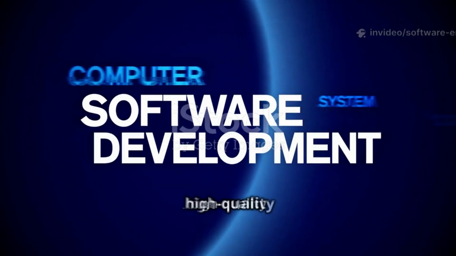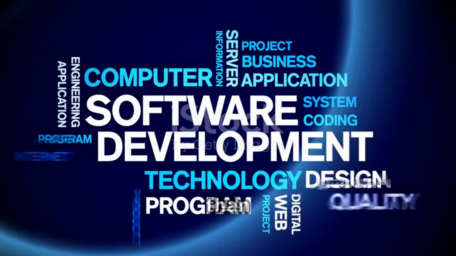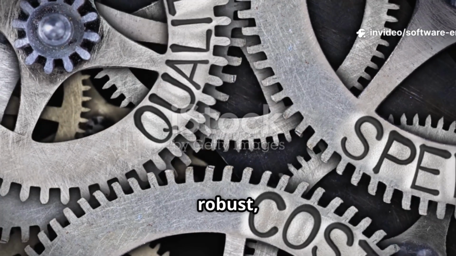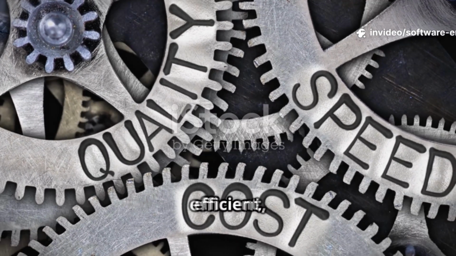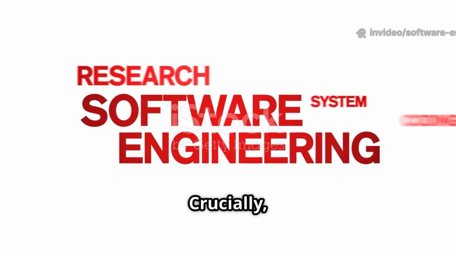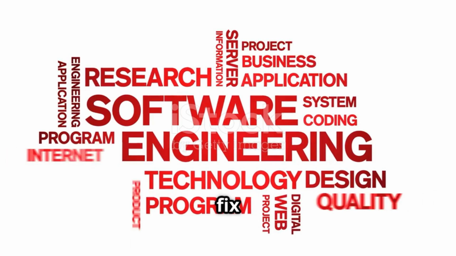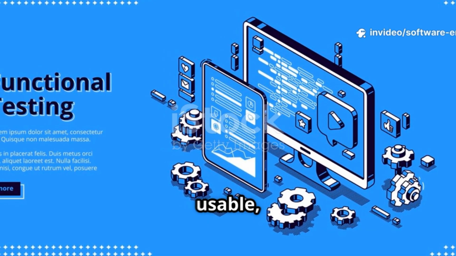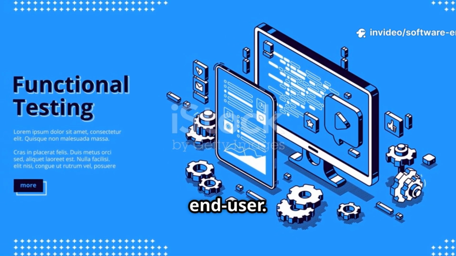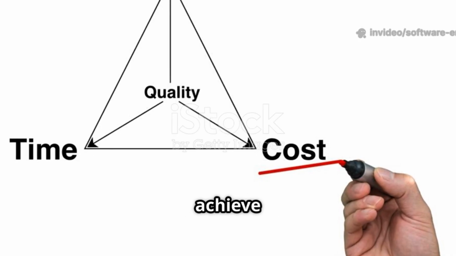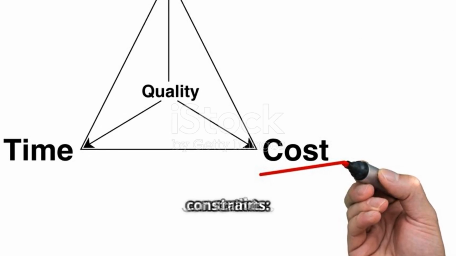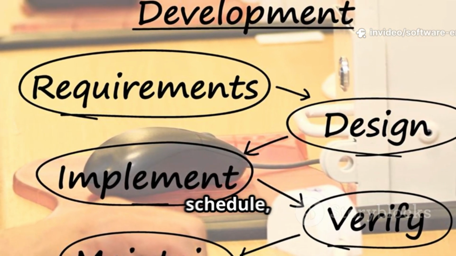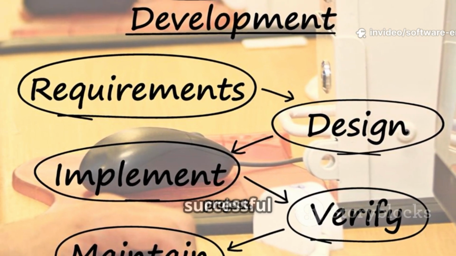The ultimate goal is to produce high-quality software, but high quality is more than just "it works." It's defined by several key attributes. It must be reliable and robust, functioning correctly without crashing. It should be efficient, using system resources wisely. Crucially, it must be maintainable, so that it's easy to fix and update in the future. It also needs to be secure, protecting user data from threats, and usable, providing an intuitive experience for the end user. Software engineering provides the frameworks to achieve this quality while balancing the classic project constraints: scope, time, and budget. Delivering a product that meets all requirements on schedule and within budget is the hallmark of a successful project.